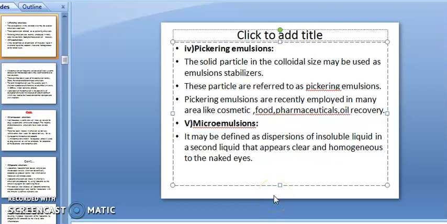So good morning students, this is my second video on emulsion. In the last video we discussed the classification of emulsion.